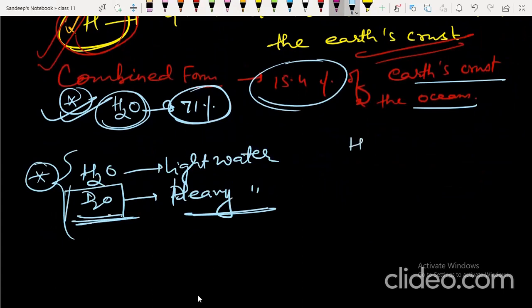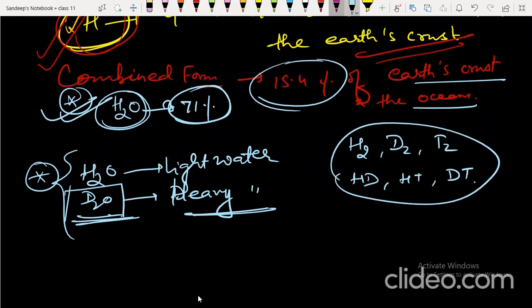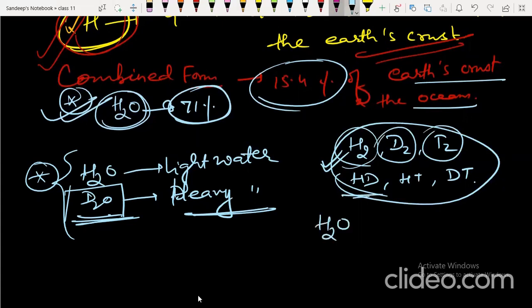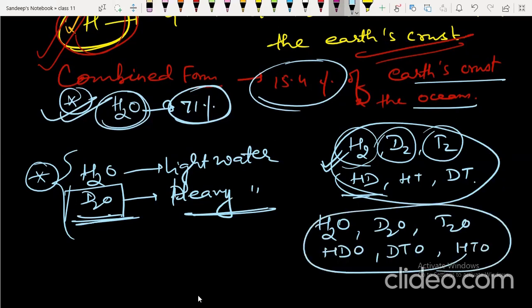If you see different types of hydrogen: H2, D2, T2, HD, HT, DT. These are the different types of dihydrogen, combinations of protium, deuterium, and tritium. Similarly for water: H2O, D2O, T2O, HDO, DTO, HTO. So these are the different types of water, and those are the different types of dihydrogen. Keep this in mind. There are 6 different types.